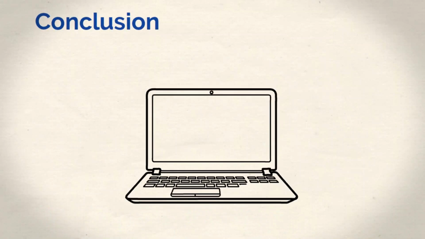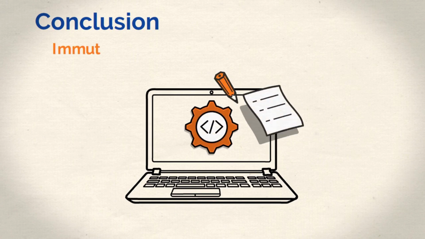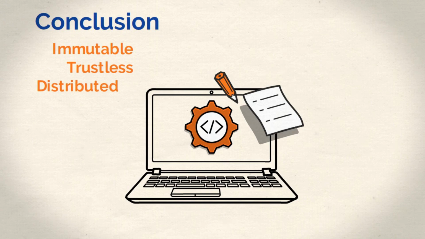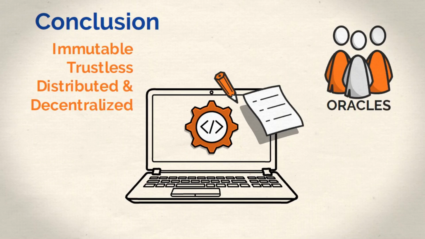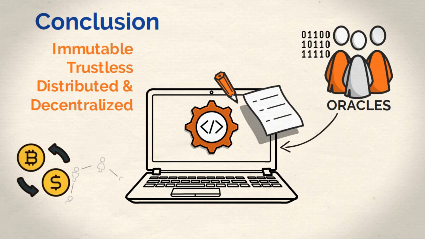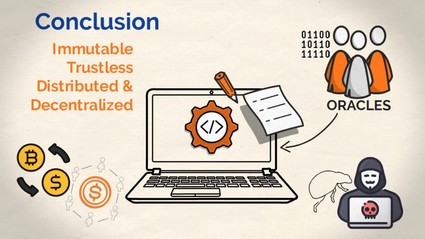So, to recap, put simply, smart contracts are pieces of computer code that will execute a transaction automatically once certain conditions are met. They are immutable, trustless, distributed, and decentralized. Smart contracts rely on trusted external data sources to work effectively, commonly referred to as oracles. They're being used for a variety of decentralized applications, such as exchanges and the basis for DAOs. Smart contracts still have some issues, including their inflexibility, making them susceptible to errors or fraudulent use. They may also be too simple to ever be applied to complex issues.